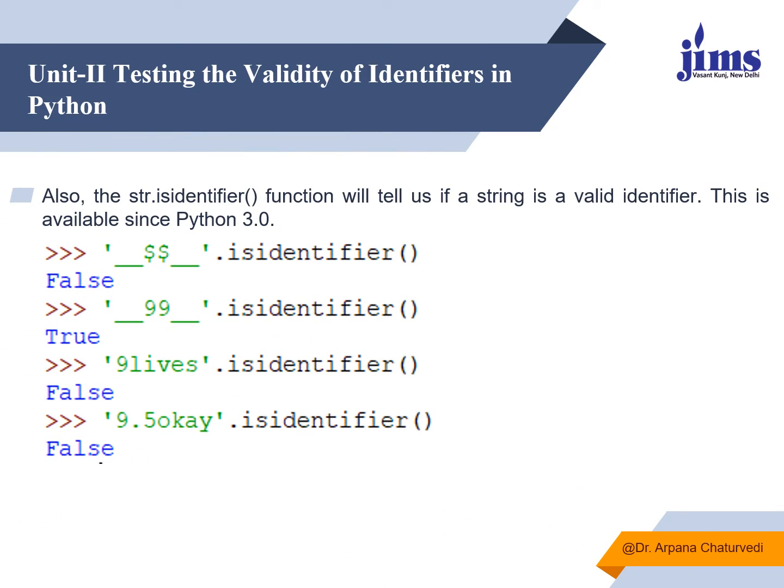So these are a few more examples. I checked $, it is false. 99 returns true. Then I'm checking 9lives, which is false because it starts with 9. 9.5 is also false. These are all not identifiers. I can also check the identifier by using the string method isidentifier, which validates whether it is a valid string identifier or not.